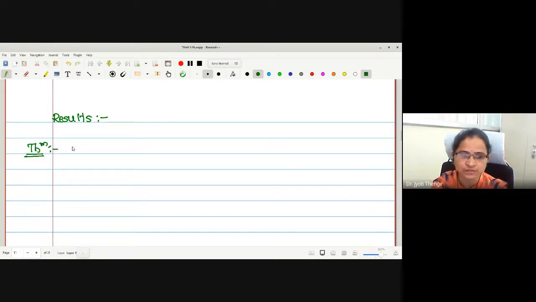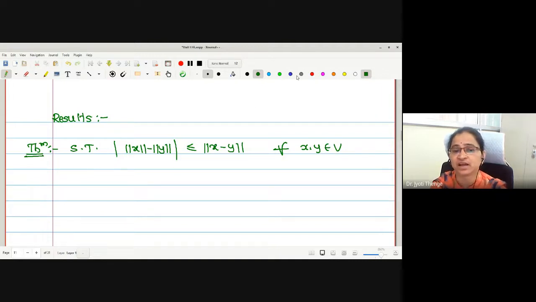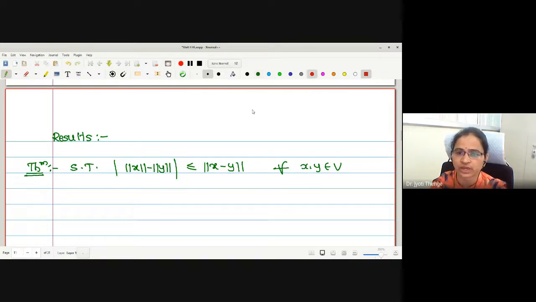For the first result, we want to show that modulus of norm x minus norm y is less than or equal to norm of x minus y for all x, y in V. Now when we have a question why it is taken again in modulus, we were discussing everything in norm, no? Let me just try to tell you again. Norm is a function we were defining on a vector space V to the set of real numbers or to the set of complex numbers.